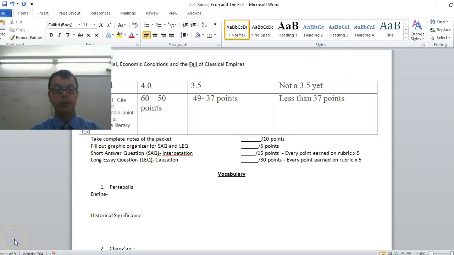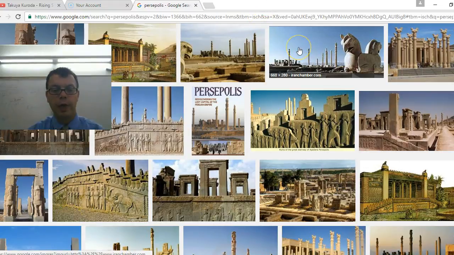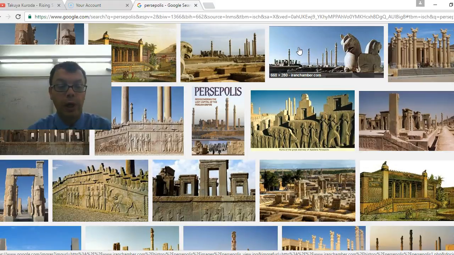All right, well, let's start our new vocabulary, and our first word on our list is going to be Persepolis. First thing you need to know about Persepolis is that Persepolis was the capital of the Persian Empire. So it was the main capital of the Persian Empire.